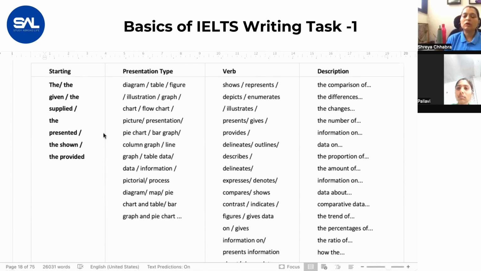So make sure that you do not change the name of the graph. If you are given a pie chart, it will remain as the supplied pie chart. In case it is a bar graph, the name will remain as it is. However, you can change some of the words. Instead of the word gives information, you can use the word shows or represents, anything which is not present in the question. You can use the synonym of it. So use this table while paraphrasing the question statement initially.